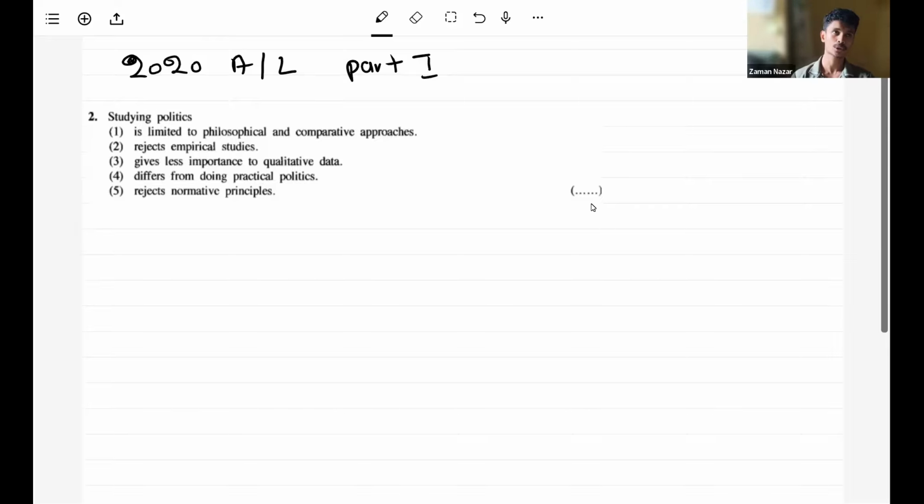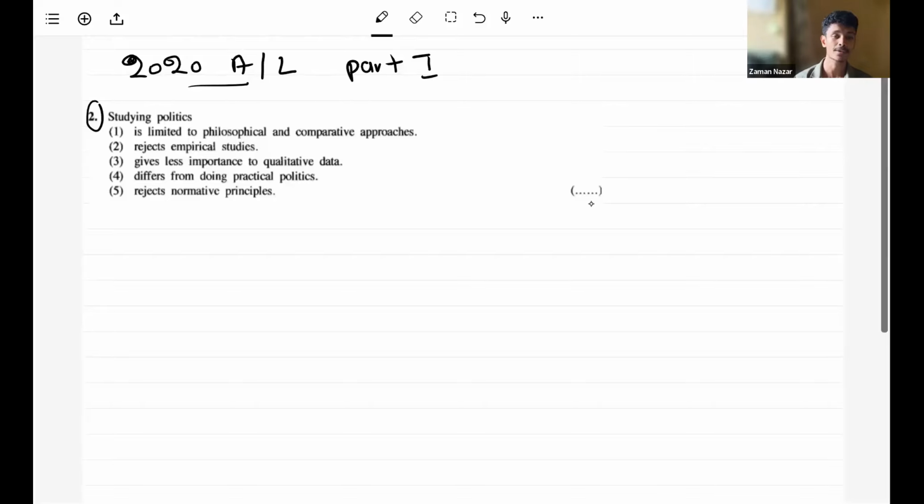In today's class, I have chosen a very basic MCQ question to discuss with you all. As you can see on the screen, it's a 2020 A level Part One paper. As you are already aware, there are 30 multiple choice questions in political science for Part One, coupled with 20 short answer questions. That's how the Part One paper works, and it is for 100 marks. So today I have chosen the second question of the 2020 A level Part One political science paper.